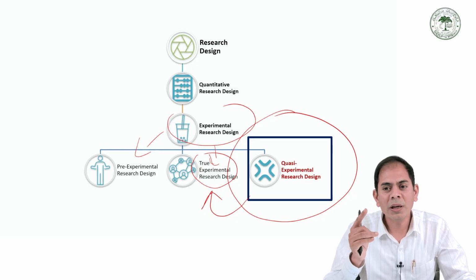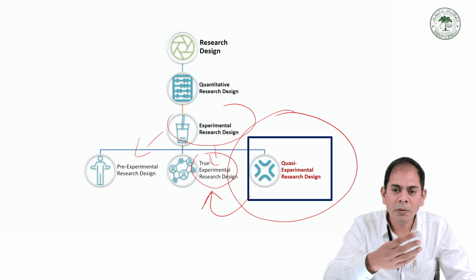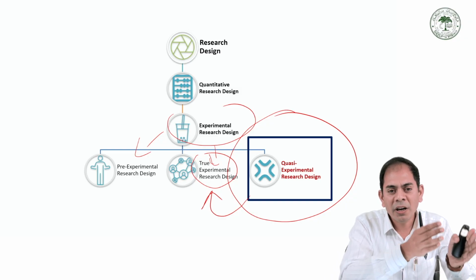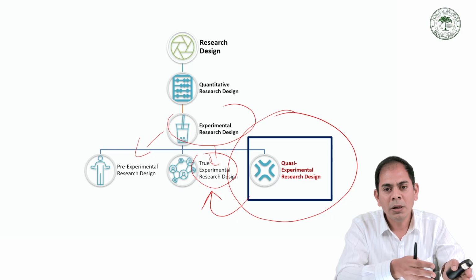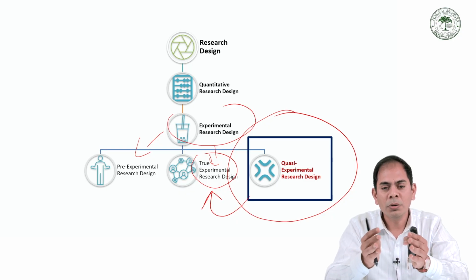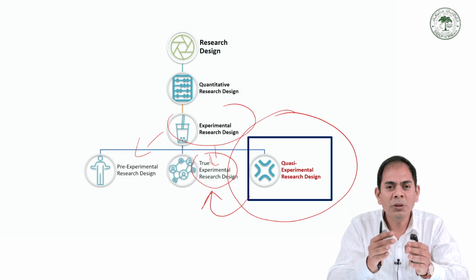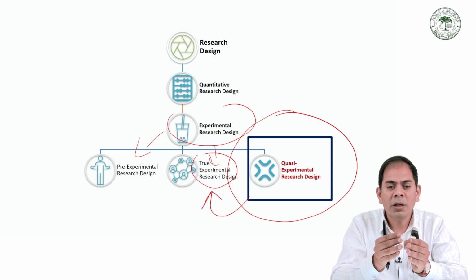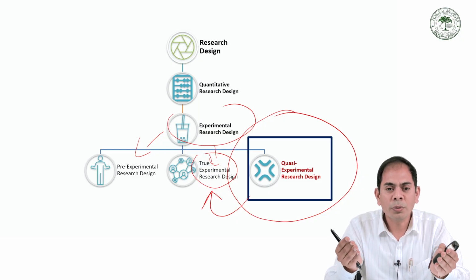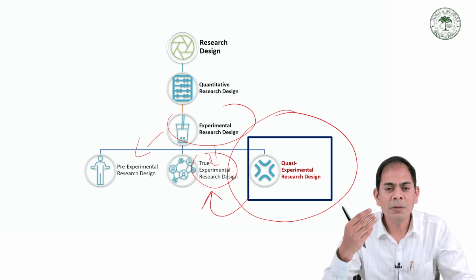So simply, three important aspects: you are going for any kind of treatment, you prepare a treatment or any kind of observation, and you try to find out the effect of your intervention or treatment. Third important thing, you decide the group, but the group is not randomly assigned. It means the chance is not equal. I don't give an equal chance to the participants to be selected.